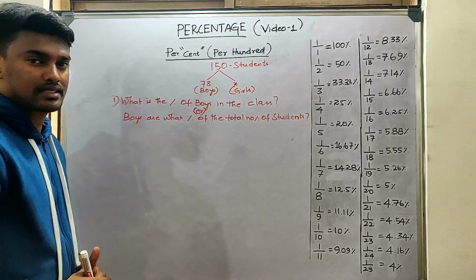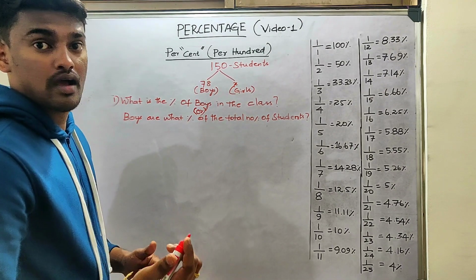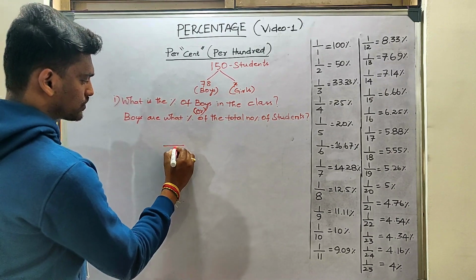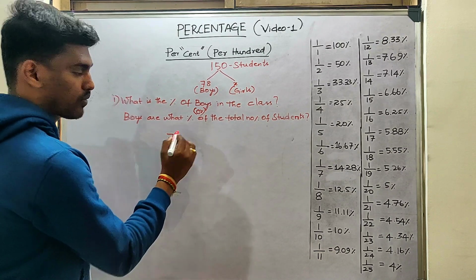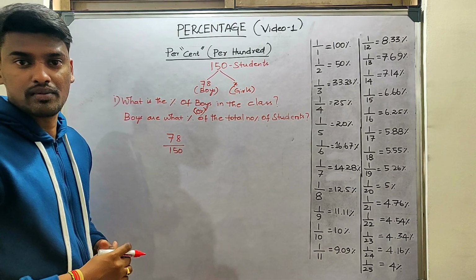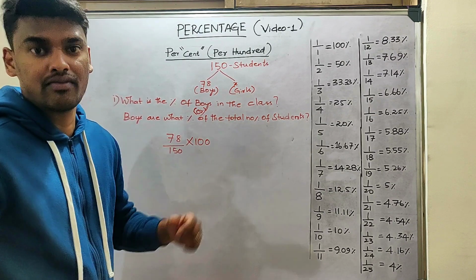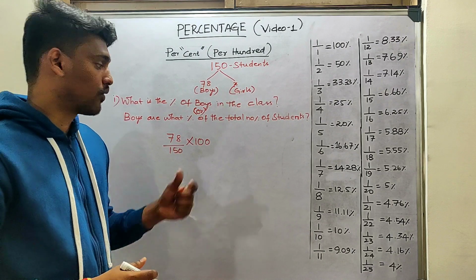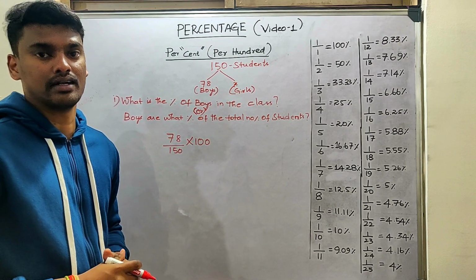So whenever a question is asked in this way, most of the students, even me, will be doing it this way. There are 150 students in the class, so out of 150, 78 are boys. This is the first step we'll be writing. Then immediately we'll be multiplying by 100, then we'll find the answer. But my question is, why do we have to multiply by 100? What is the meaning of multiplying by 100 over here?